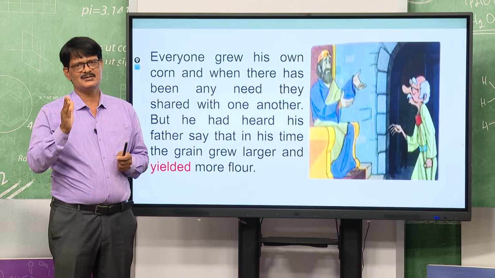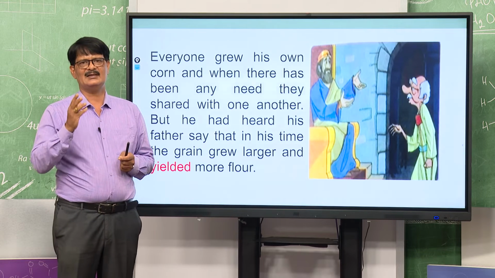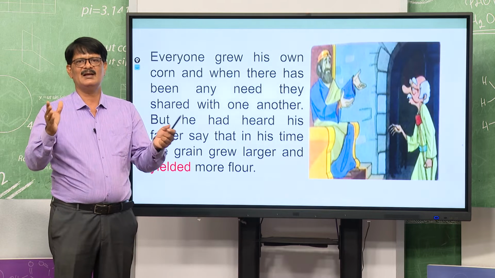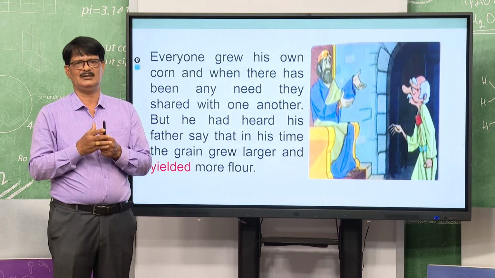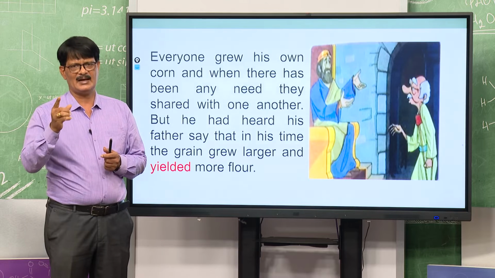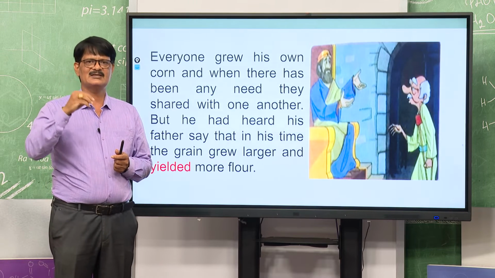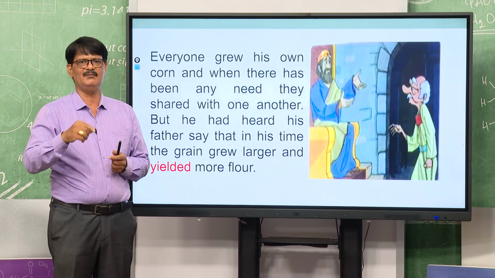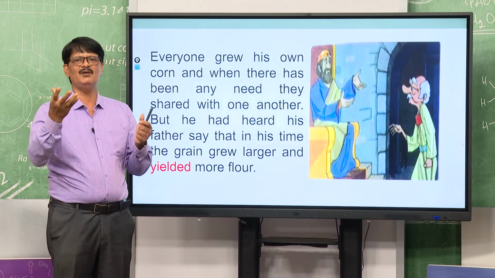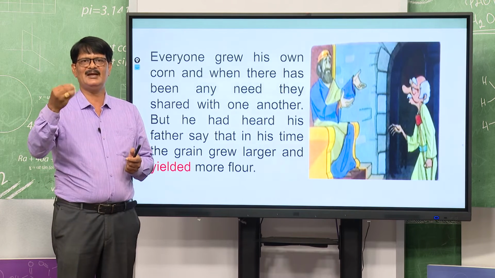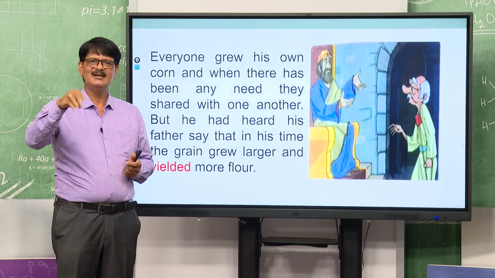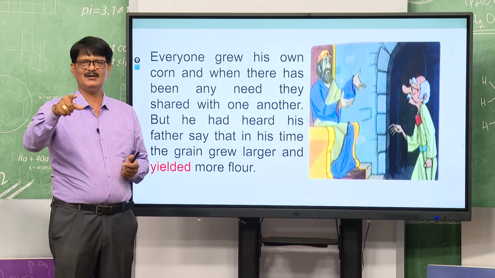He told that at his time everyone shared with one another, but he had heard from his father that at his father's time the grain was a little larger and gave more flour. So definitely the king will send for the father.